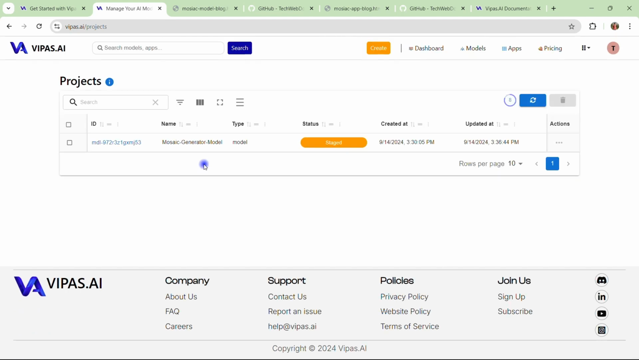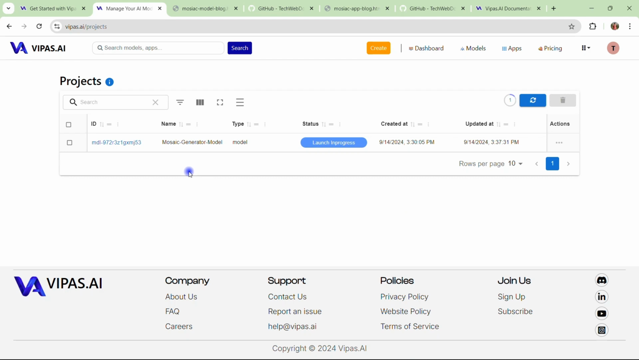Now you can see this is my project, one of the project entries that says MDL. It means it's a model entry. Now what is the next step that we should do? You should click under actions, click on the three dots, and click on launch. Now it should successfully launch this model. You can see the launching is in progress.